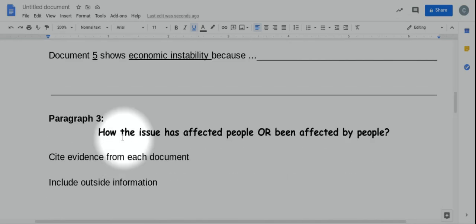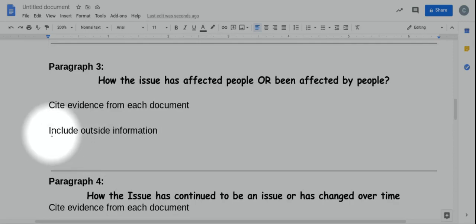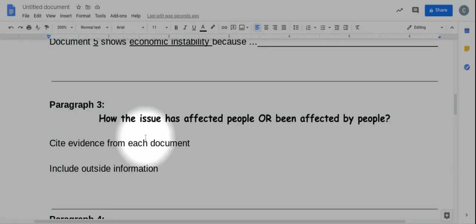Paragraph 3. So for this one, basically, this paragraph focuses really on how this issue has affected people, or been affected by people. So what we're looking for is textual evidence from each document. If we can, we want to use all three documents to show how this issue of economic instability affects people. You also want to include any outside information. So as you're writing, if you remember outside information, you want to add that.